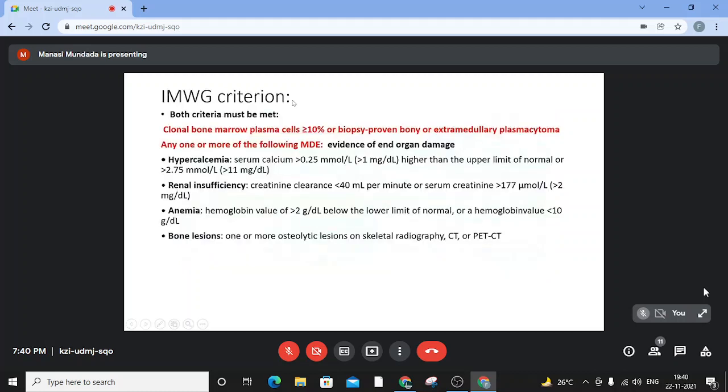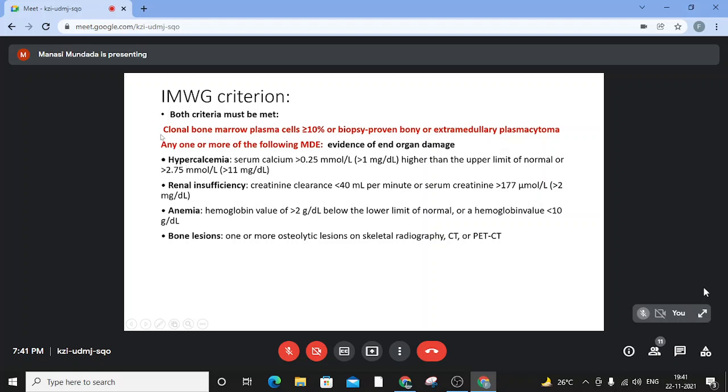So though we are following the WHO classification of plasma cell neoplasm, it is the International Myeloma Working Group guidelines which define the criteria to call it a multiple myeloma. So IMWG has laid down two must criteria to call it a multiple myeloma. The first is clonal bone marrow plasma cells more than 10%, or biopsy proven bony or extramedullary plasmacytoma.